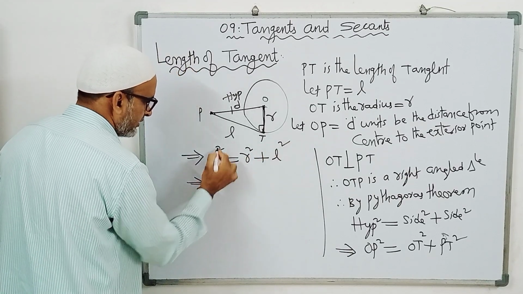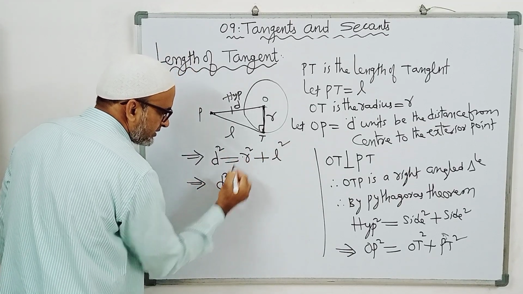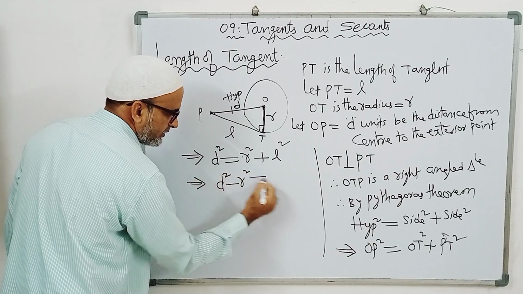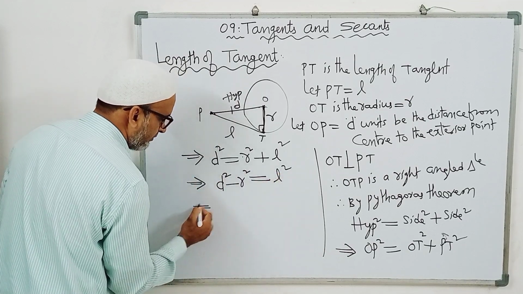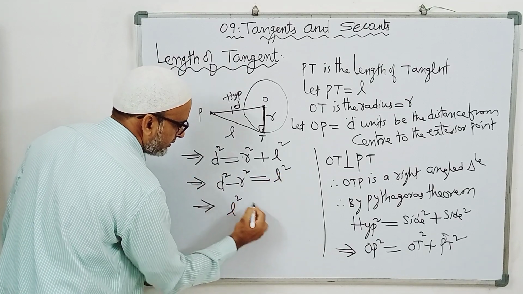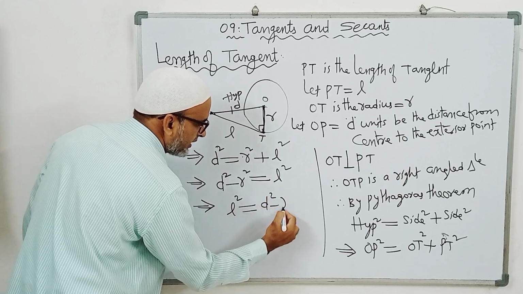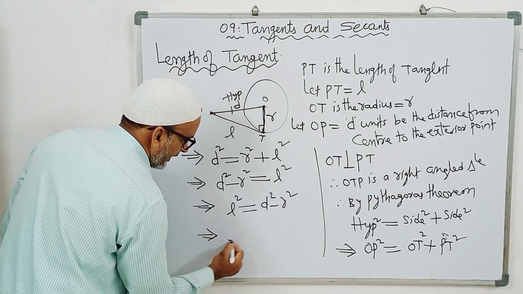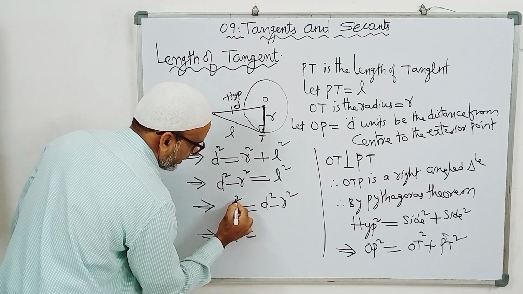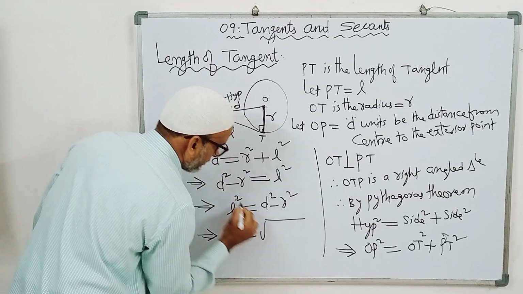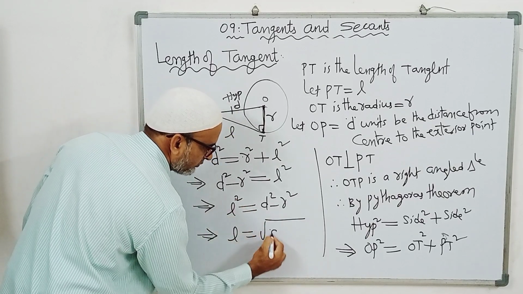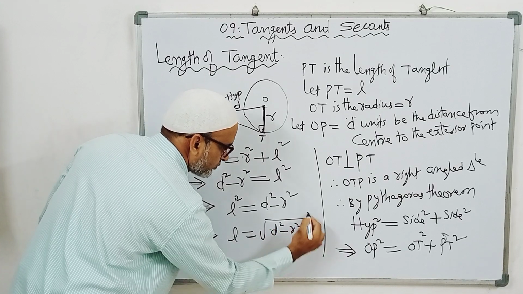Bring R square to this side: D square minus R square is equal to L square. Therefore L is equal to plus or minus square root of D square minus R square.